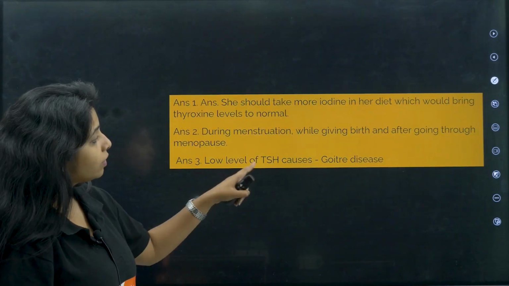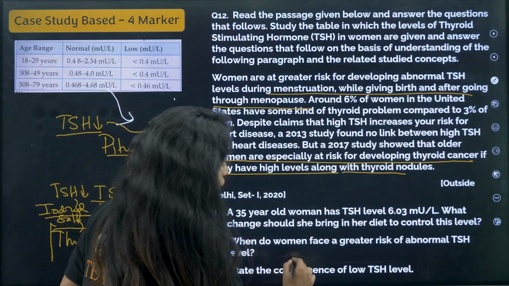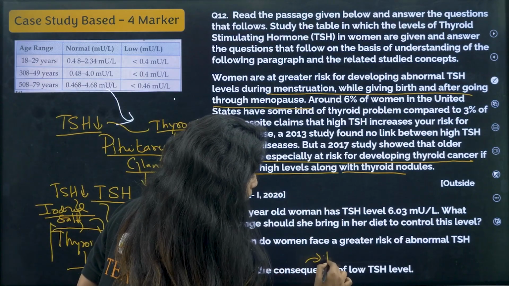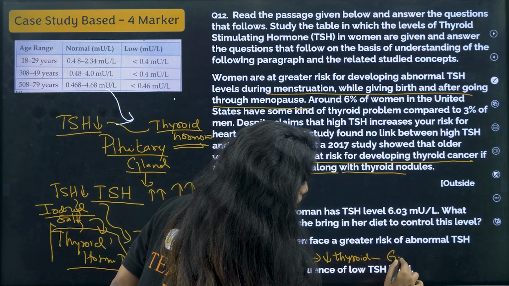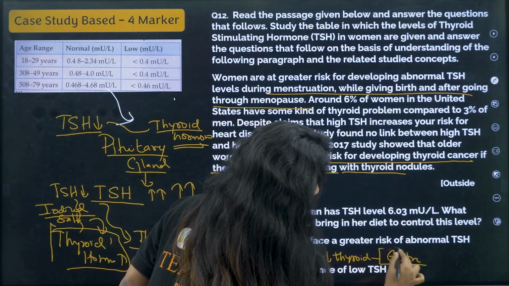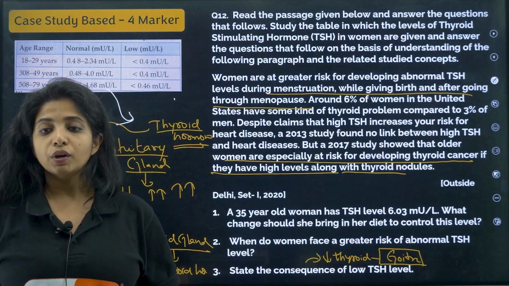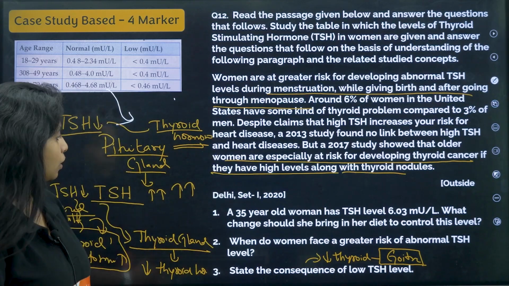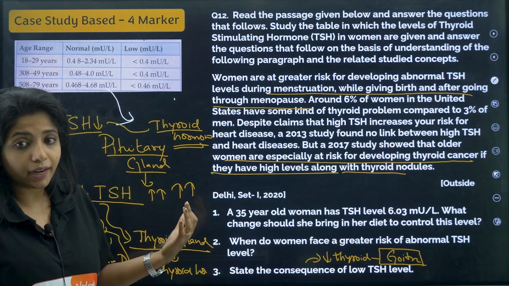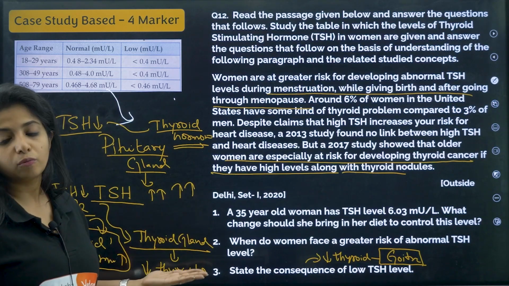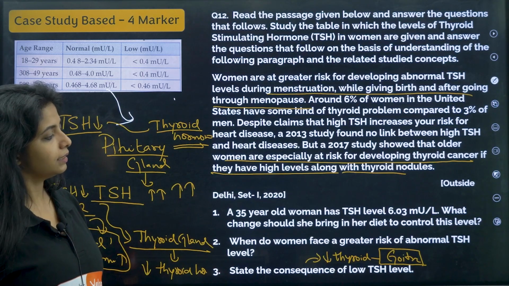Now, low level of TSH causes goiter disease. Low level of TSH means basically you're talking about low level of thyroid hormone. If thyroid hormone is low, then you're talking about goiter, my dear children. So obviously this is the problem, this is the consequence. You would be having a disease which is known as goiter. Okay, I hope you understood. If the level of thyroid stimulating hormone is less, there is no one to stimulate the release of this particular hormone. So this hormone will also be less at the end.